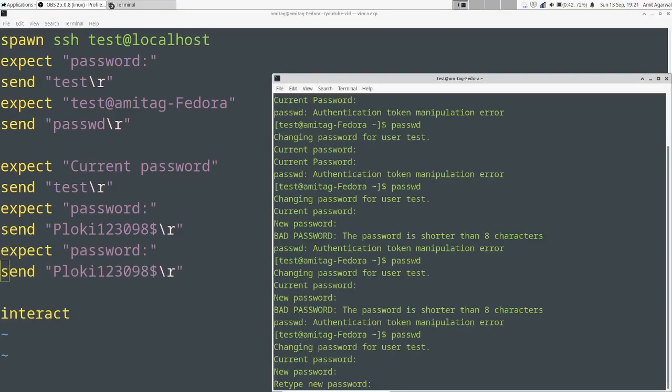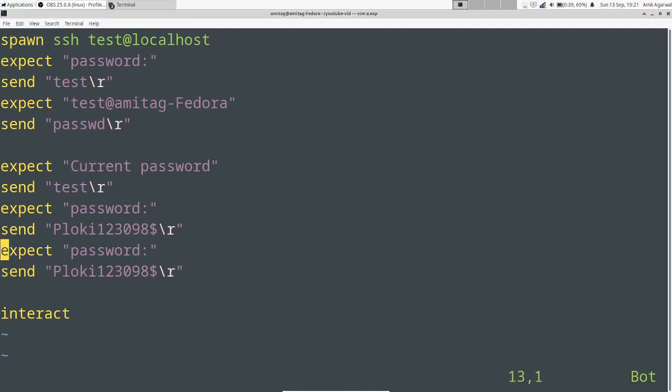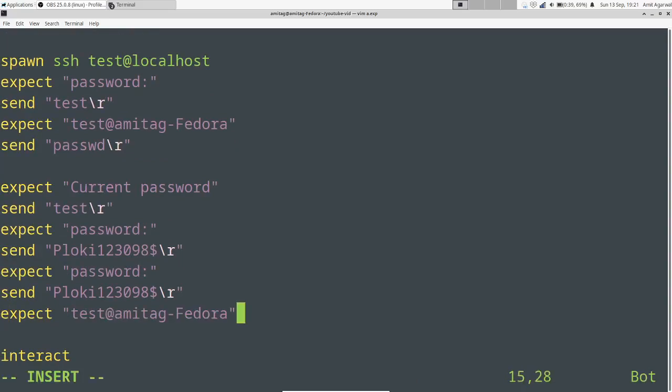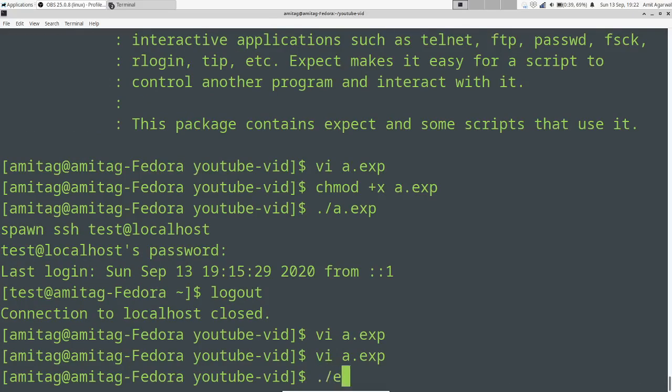Once I send that again, I should get my prompt back. If I get my prompt back, I can copy this, and then I can simply send exit. Exit will make the shell exit, and hence I don't need the interact again. Okay, so this is what I have now. Let's run this and see what happens.